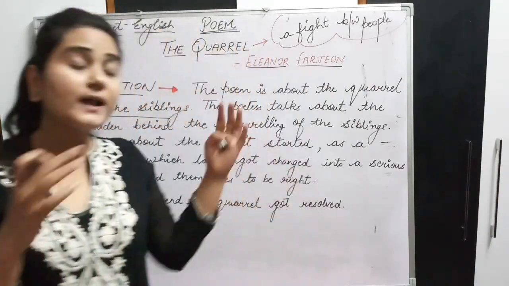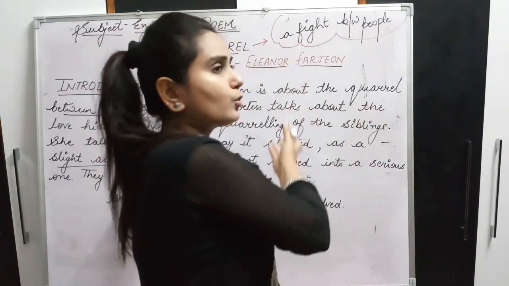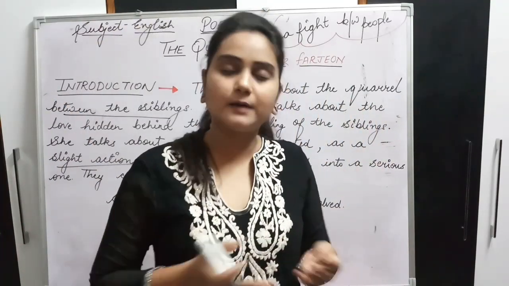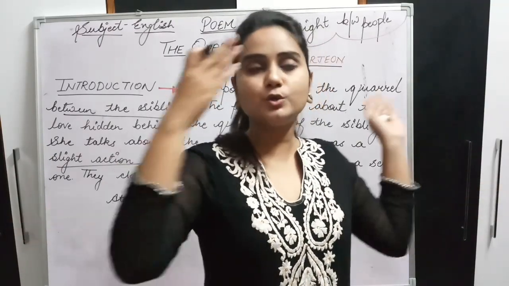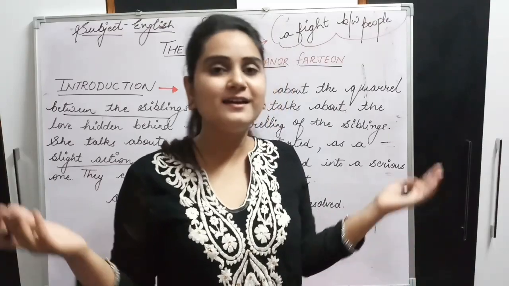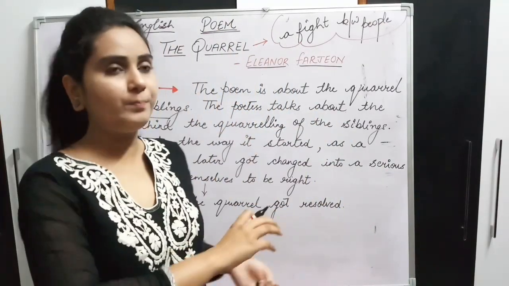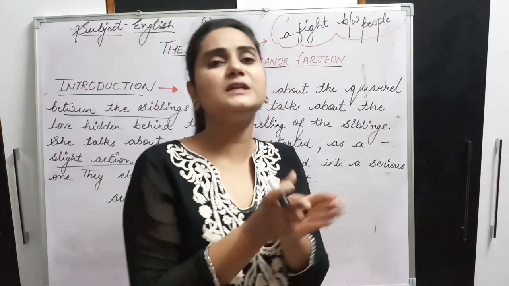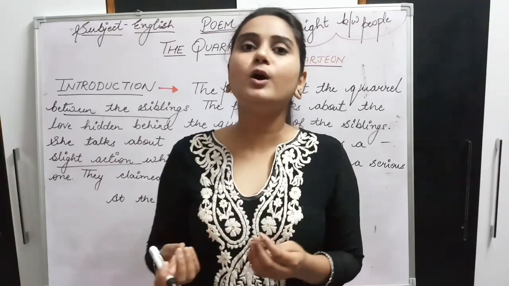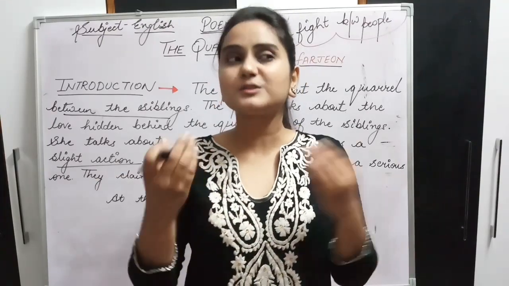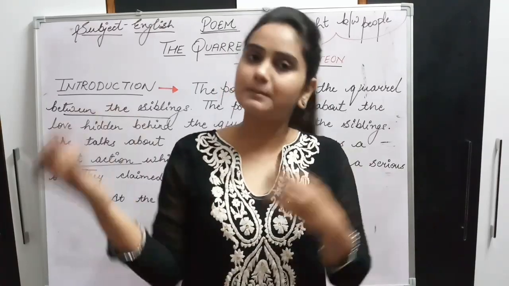Okay, now what happened at the end? At the end this quarrel just got resolved. That means ये quarrel क्या हो जाता है? End हो जाता है, solve हो जाता है happily. So the poem has a happy ending, right? So in this poem the poetess has beautifully described the love that is hidden between these small fights, or small quarrels, which happen between siblings.